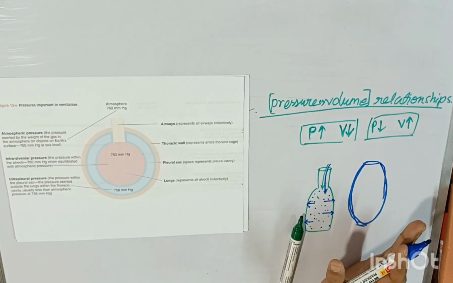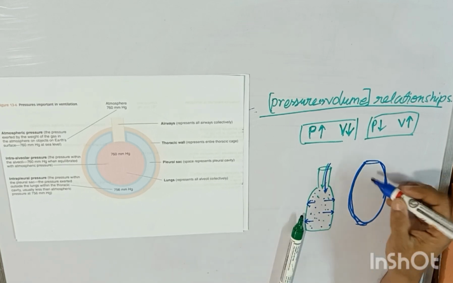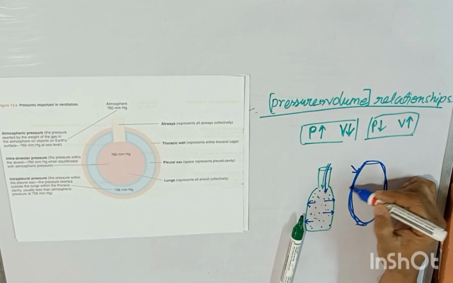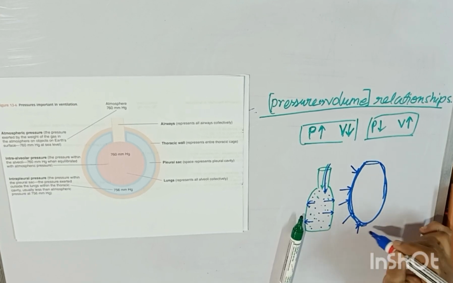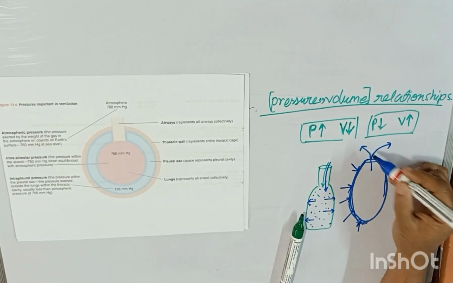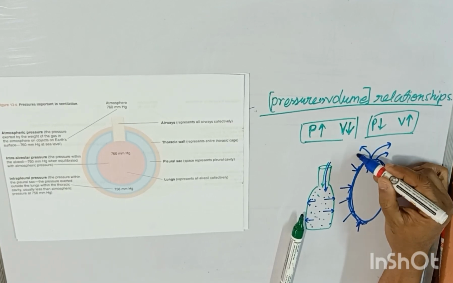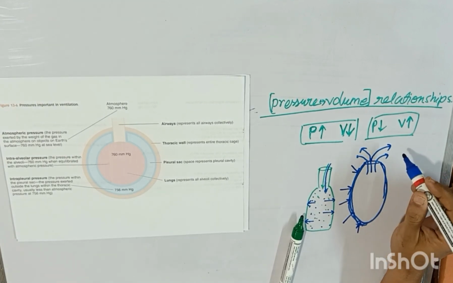So if the pressure goes up, if it is an elastic thing, the volume has to go out. If this was made up of glass, it would not have happened.